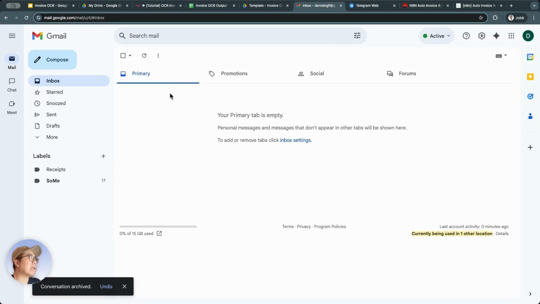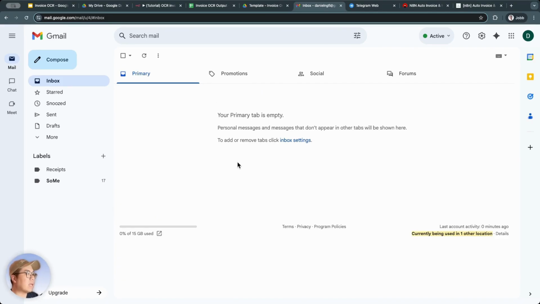With the first secondary trigger, it's through Gmail. The way this Gmail secondary trigger works is that whenever a new email is sent to our inbox, and that email has a label like receipt or any keyword you define, it will automatically extract the attachment from that email and push it into a Drive folder to trigger the automation flow as just described. From there, it will be able to extract the information from that receipt.